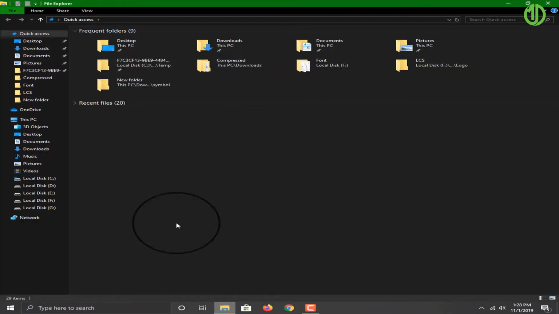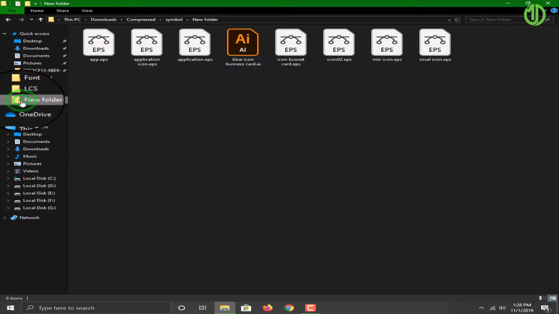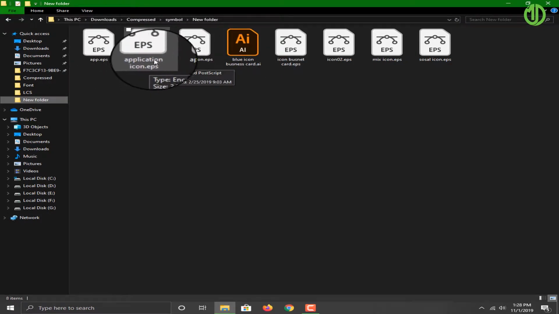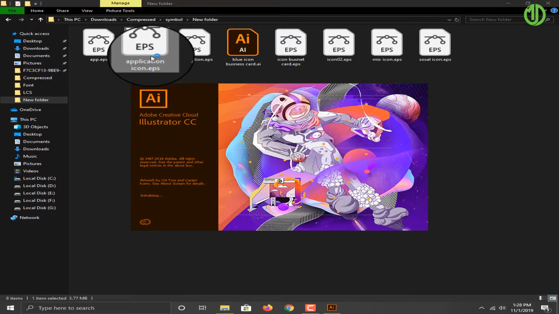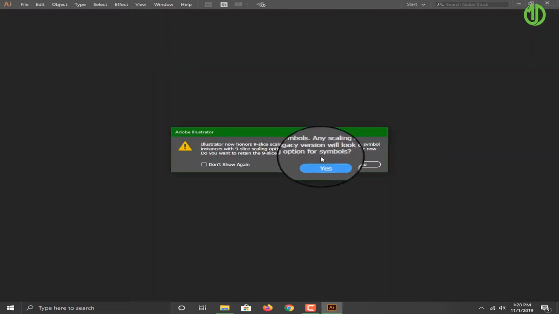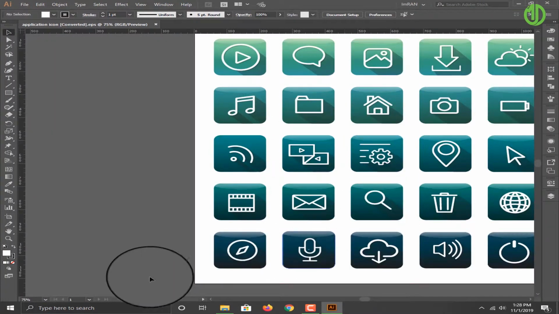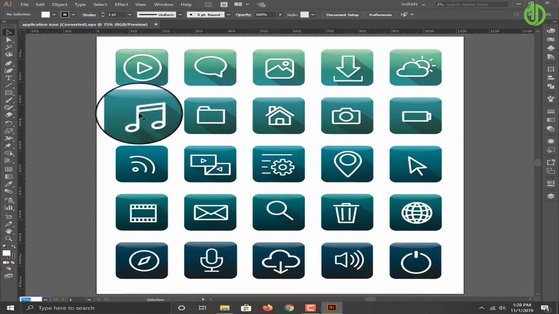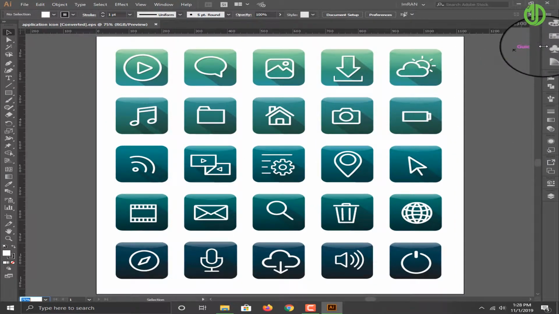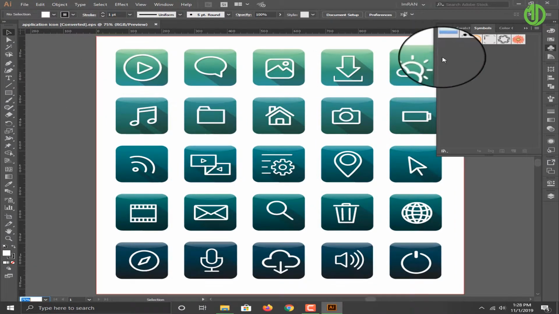At first, open my symbol file. I created an application icon, this symbol. It is my symbol pack. Open it. Yes, this is my symbol. I created it. Checking my symbol. This symbol.